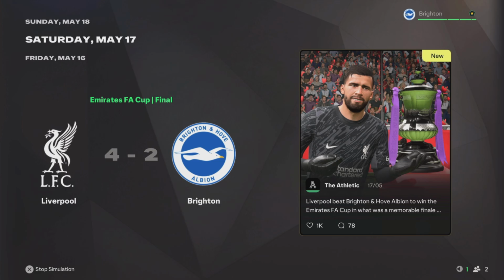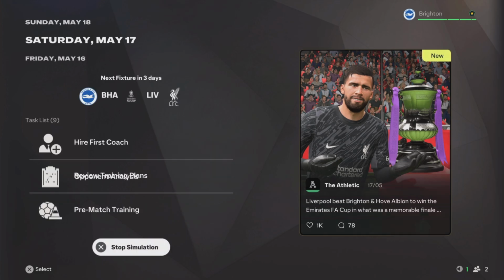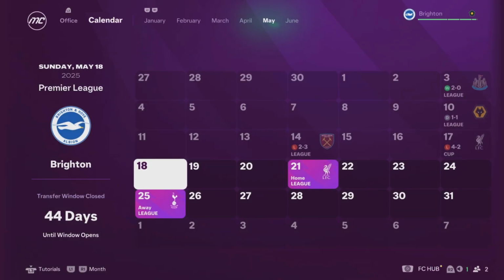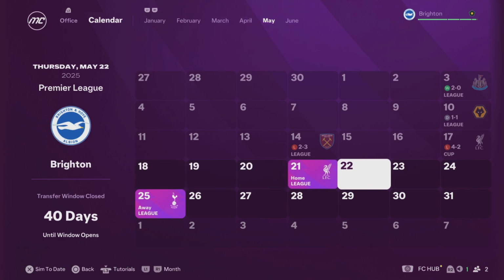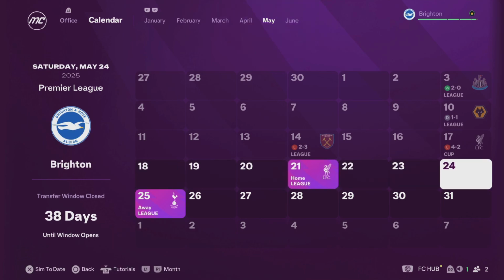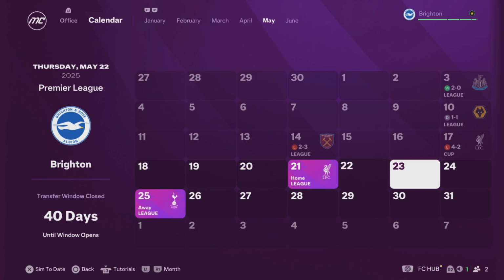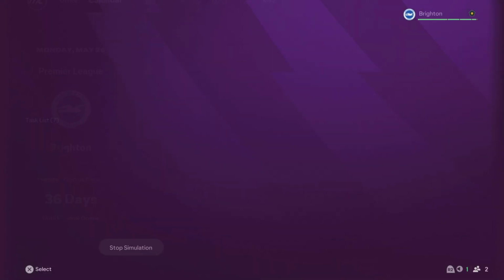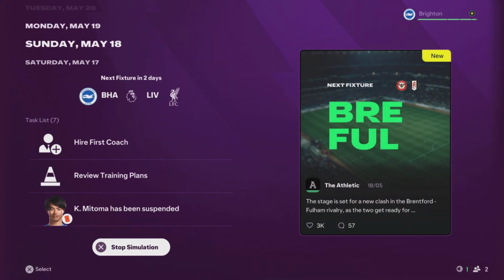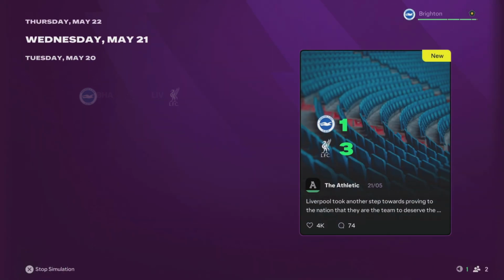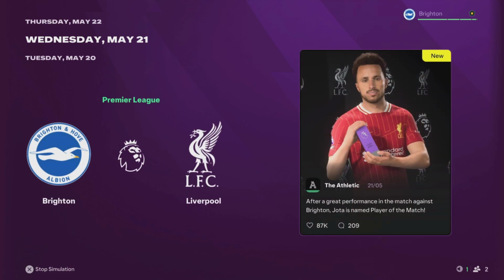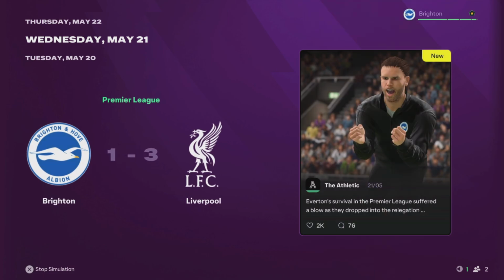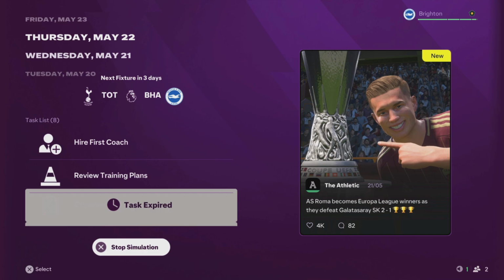So Liverpool win 4-2 in the final. Brighton just about didn't make it over, and Liverpool, sadly, it looks like Liverpool's gonna win the treble. Very sadly. Oh man, can we get a win? I'm saying we, but the win doesn't come anyway. Liverpool win, and that match has given them the title.